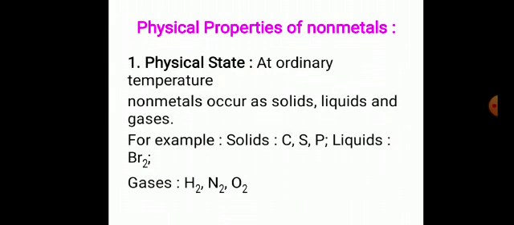Physical properties of non-metals. At ordinary temperature, non-metals occur as solids, liquids and gases. Under solids, carbon, sulfur and phosphorus are included. Bromine comes under the liquid state, and hydrogen, nitrogen and oxygen exist in the gaseous state. So nonmetals exist in all three states: solid, liquid and gaseous state.